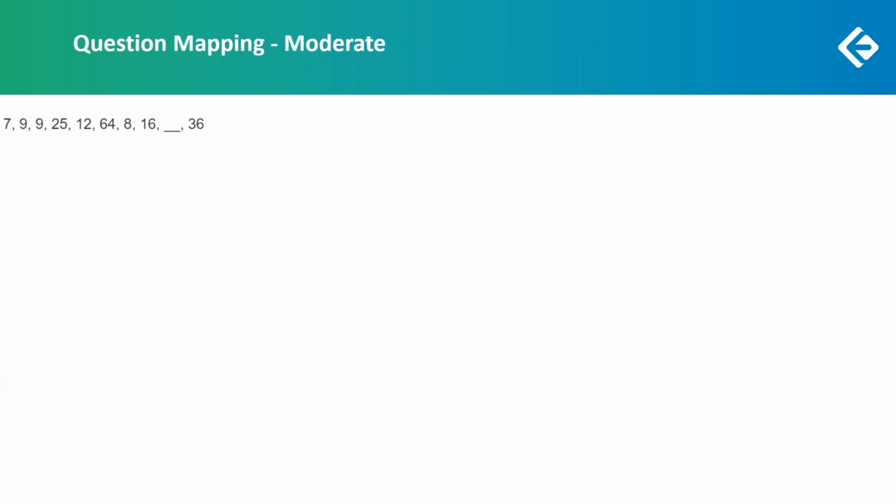This was the question, which was basically a number series, but as soon as a student sees these questions, you should understand that this is made of two different series.